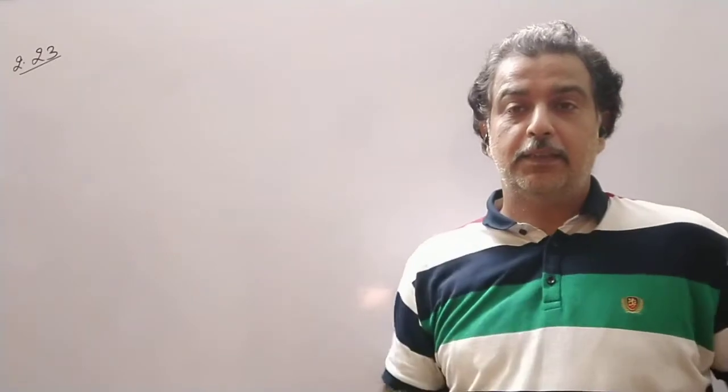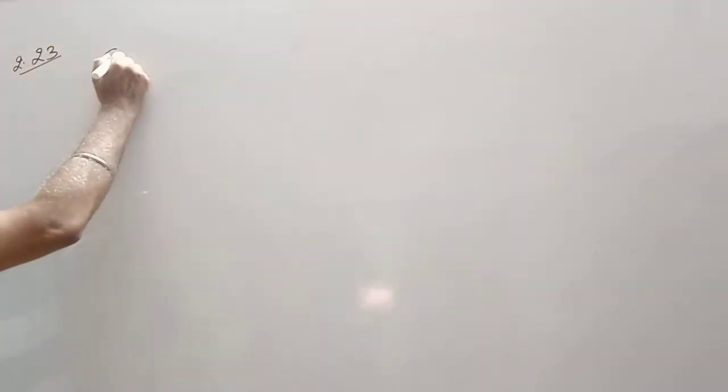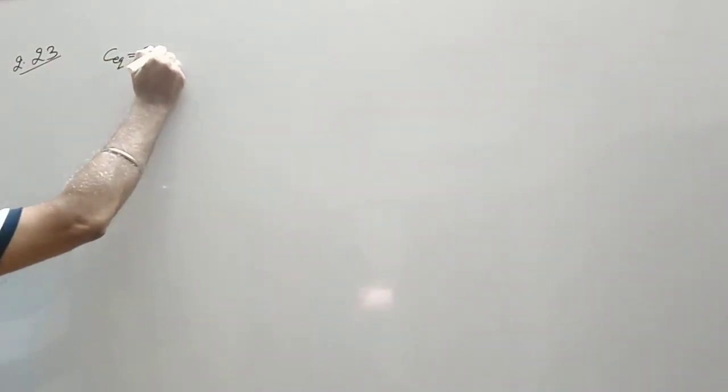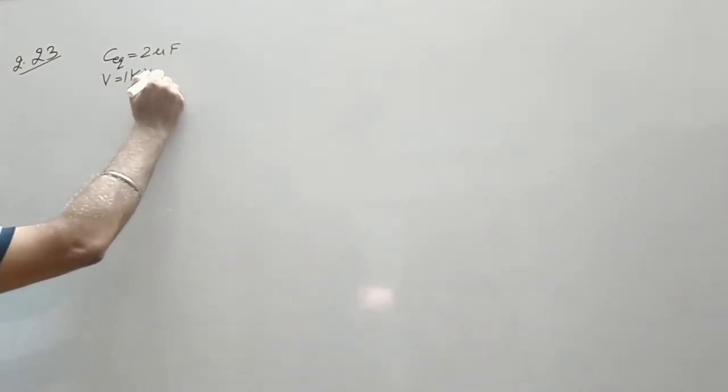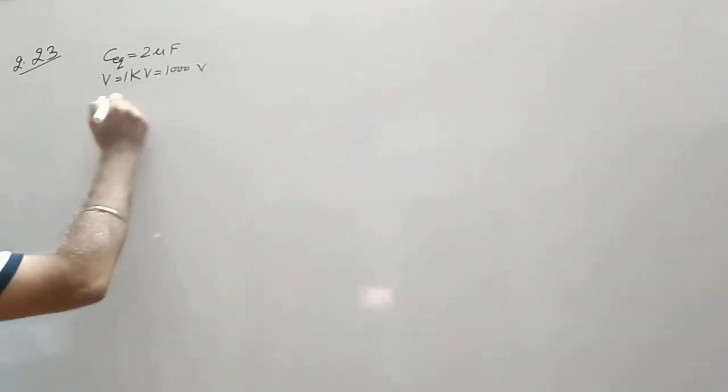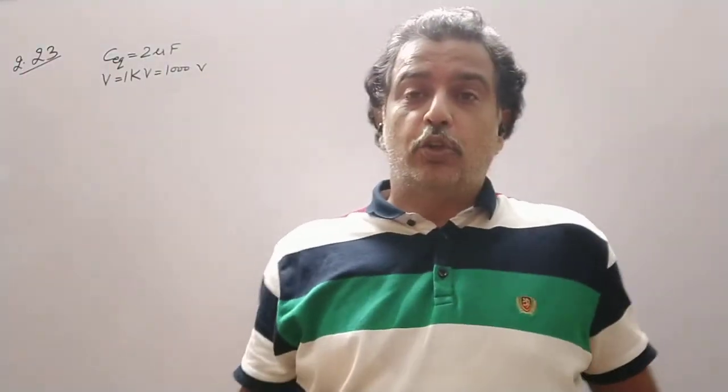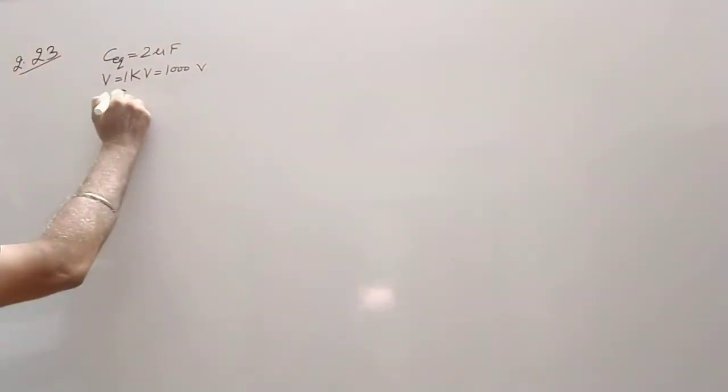Hello students, let us start question 23 of textual exercise. The question is, an electrician requires a C equivalent of 2 microfarad and the potential difference is 1 kilovolt, that is 1000 volt. But he has a large number of 1 microfarad capacitors. So 1 microfarad capacitors are available to him.